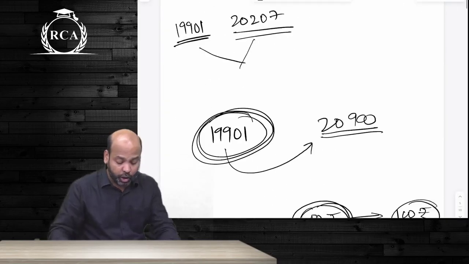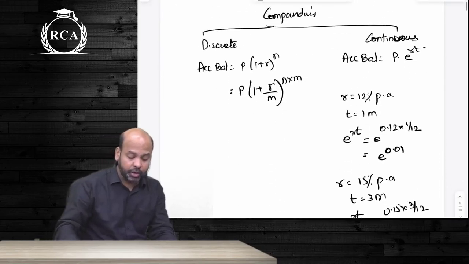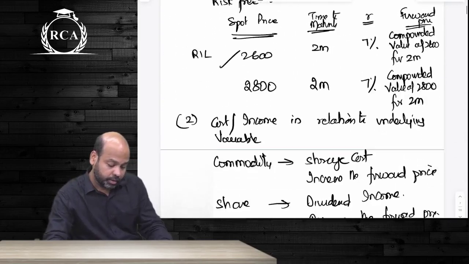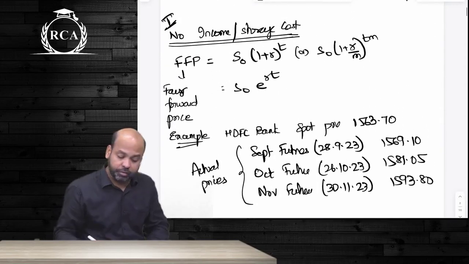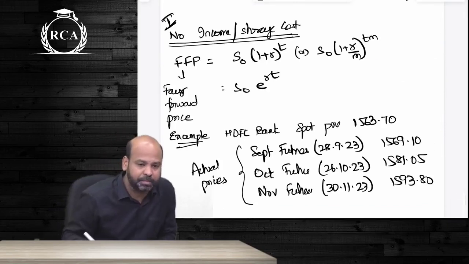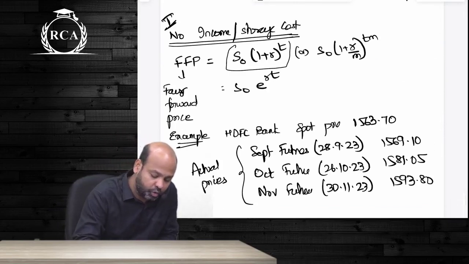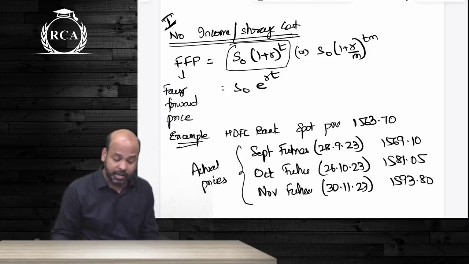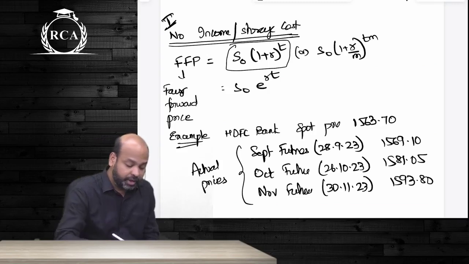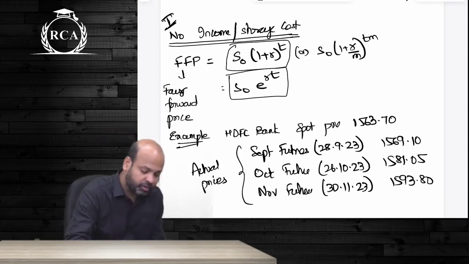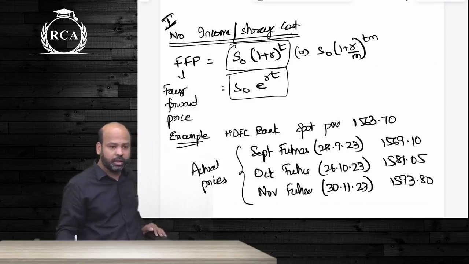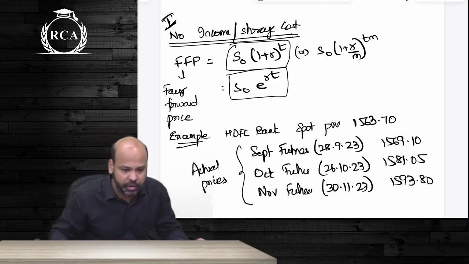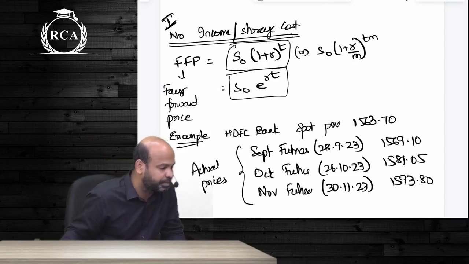So if there is no underlying income, how are you going to arrive at the fair forward price? Your fair forward price will simply be the compounded value. That is why you will write S0 into (1 plus R) whole power T. This is if it is discrete compounding, guys. If it is continuous compounding, you are going to write S0 into e power RT. If they give us e values in the question, we are going to assume that it is continuous compounding. Otherwise, it will be discrete compounding.